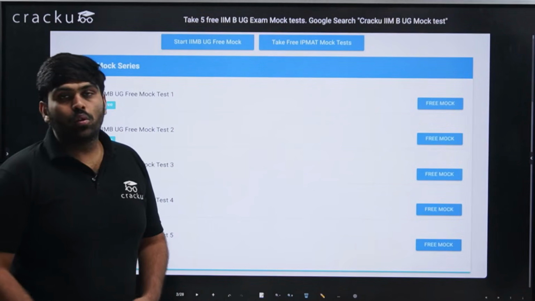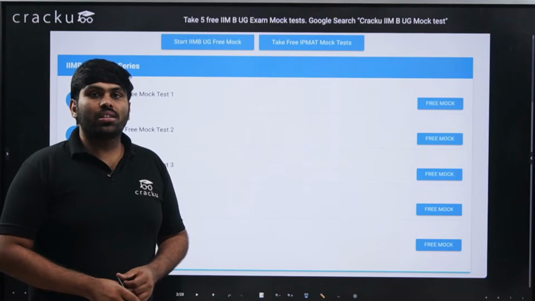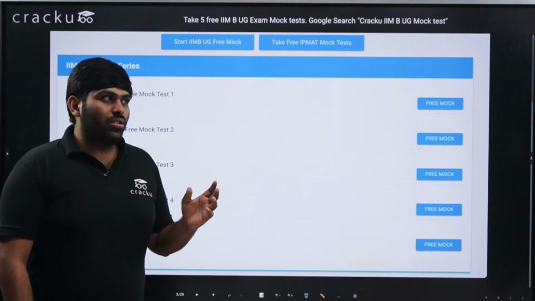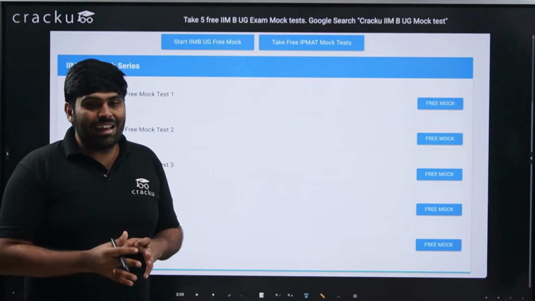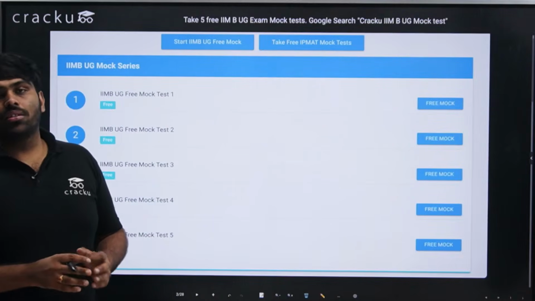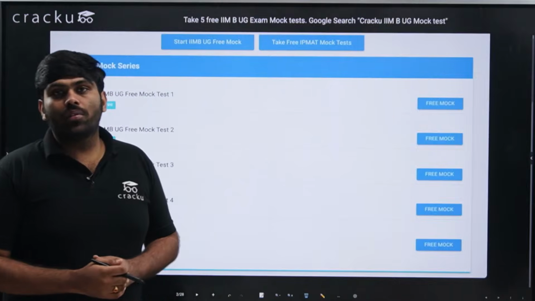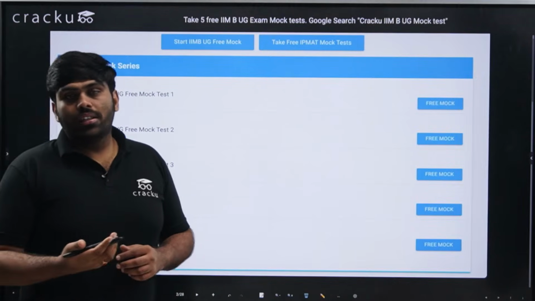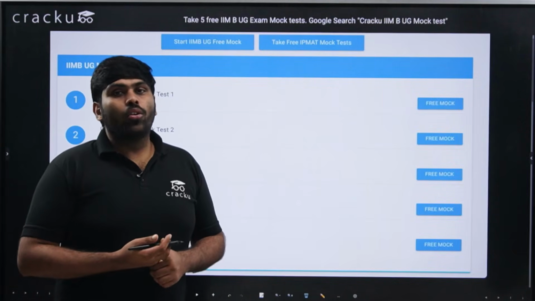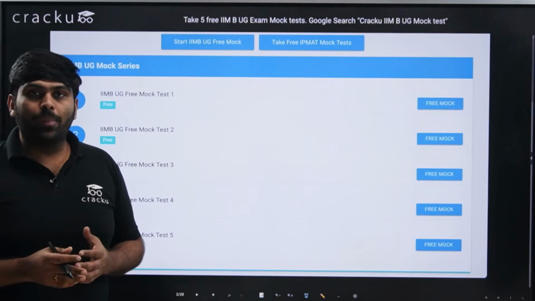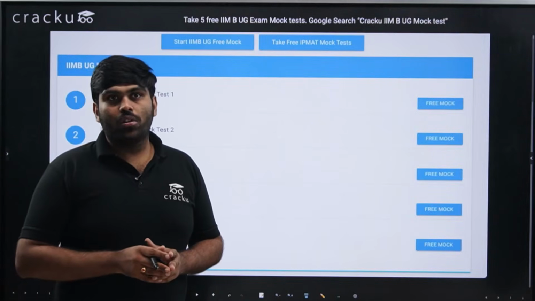Having said that, one more thing to take into consideration is that there is no clarity on the exact composition or difficulty level of the original December 13th exam, because this is the very first time they're conducting it. I hope they are going to release a sample paper in the first week of December, if I'm not wrong.